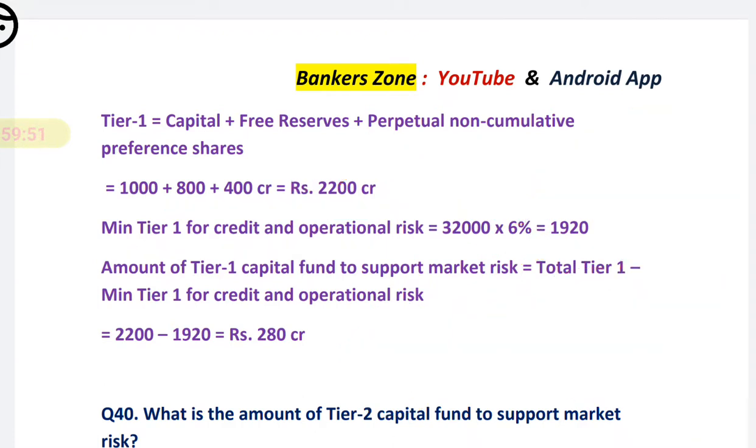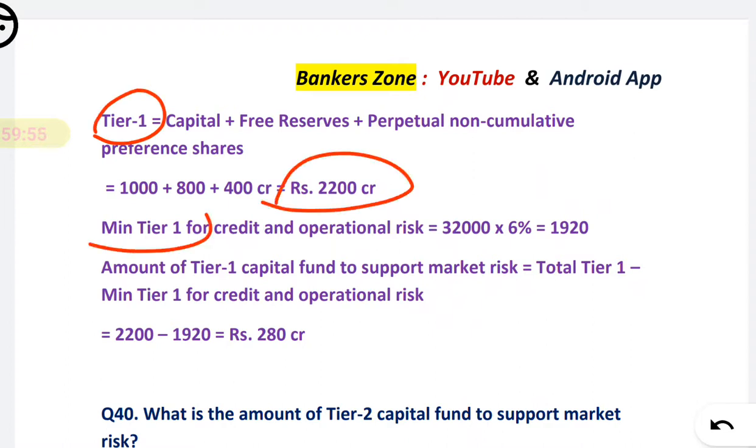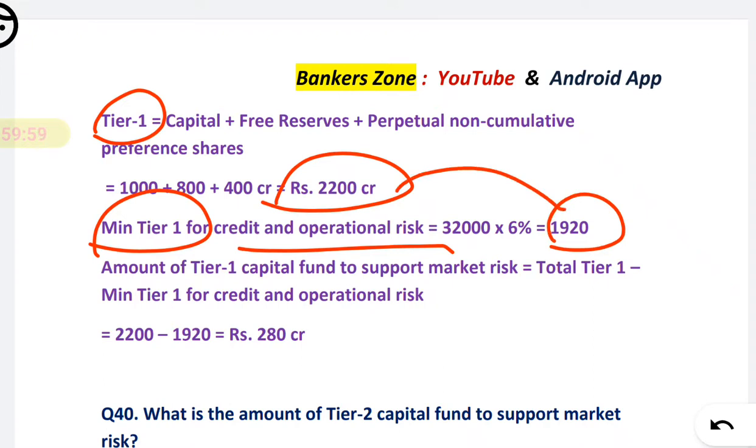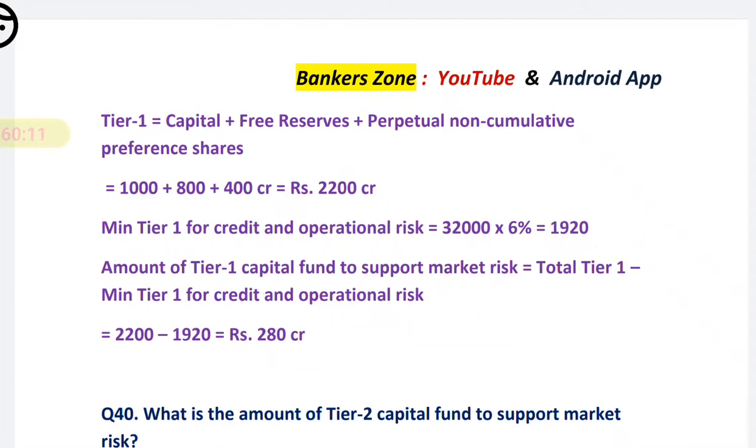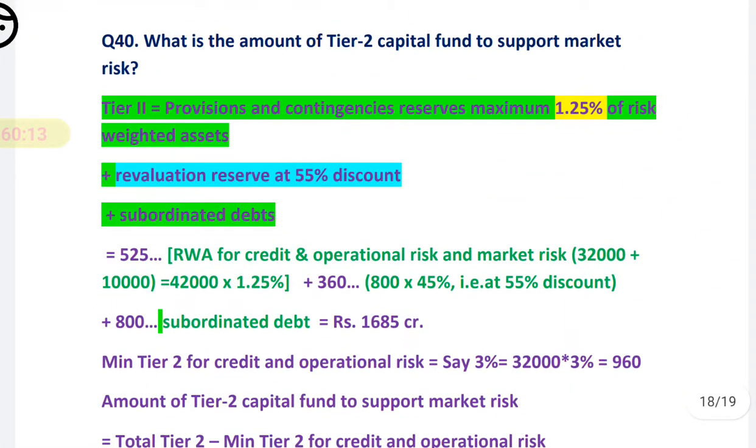So we have calculated total tier 1. Minimum tier 1 for credit and operational is this. From the total you have to subtract, and you will get the tier 1 capital for the market risk. That's why I have taken this example. This is very, very important for the market risk calculation. Next, question number 40: what is the amount of tier 2 for market risk?